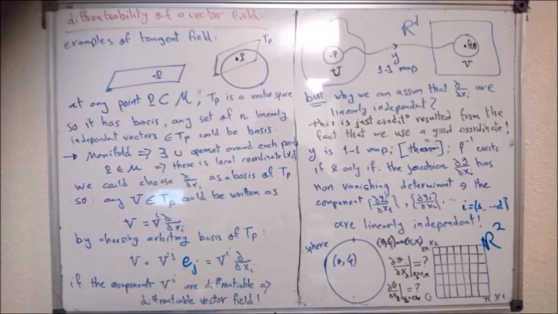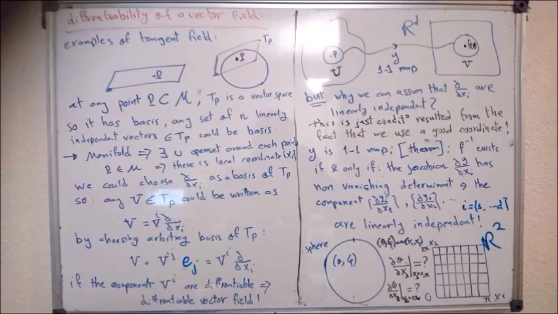So for the sphere, at each point there is a plane which is tangent to this sphere at that point. So the tangent field is just a plane at each point. The set of all tangent planes, we call it a vector field. For the plane, the tangent field is exactly the same, identical to the plane.